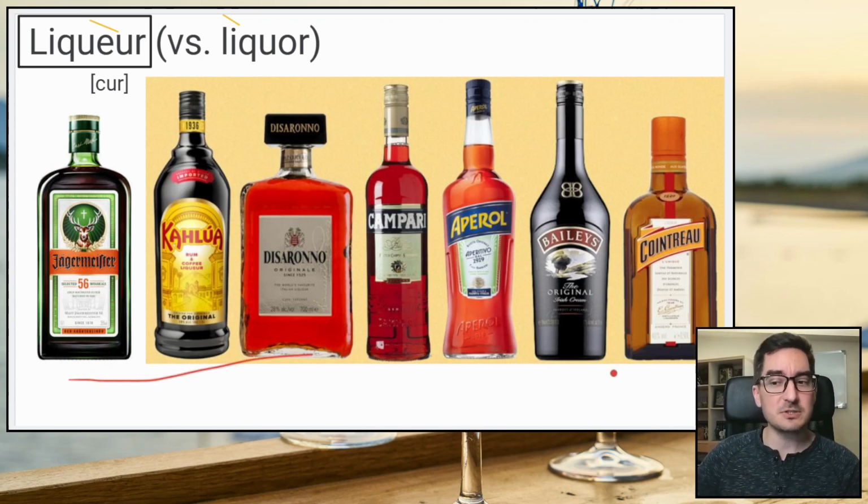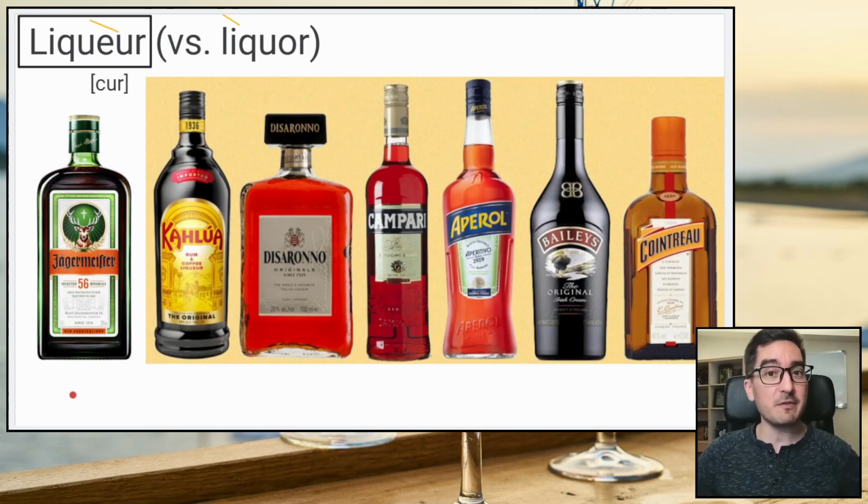And all of these are different liqueurs. And these have a lot more flavor. And you can get some special flavors of liqueur. Jägermeister has like lots of spices in it, and it's almost like medicine. Kahlua tastes like coffee. Disaronno tastes like hazelnut, a kind of nut.